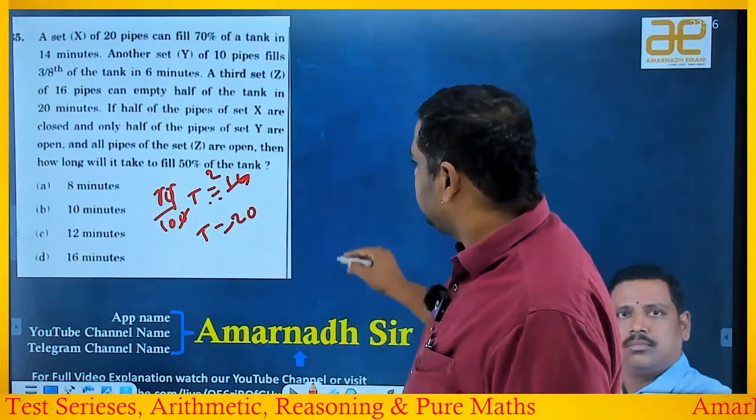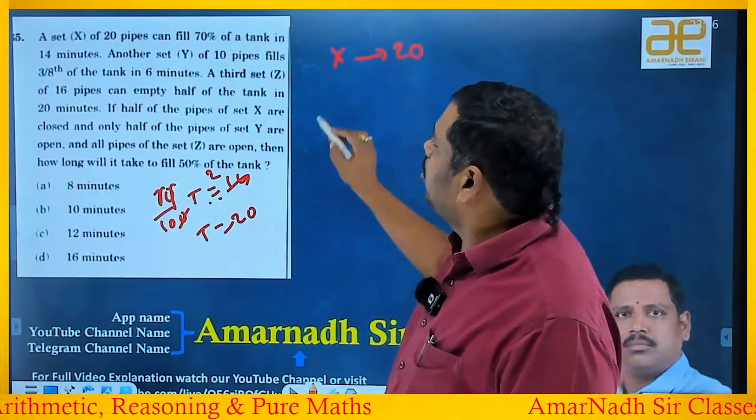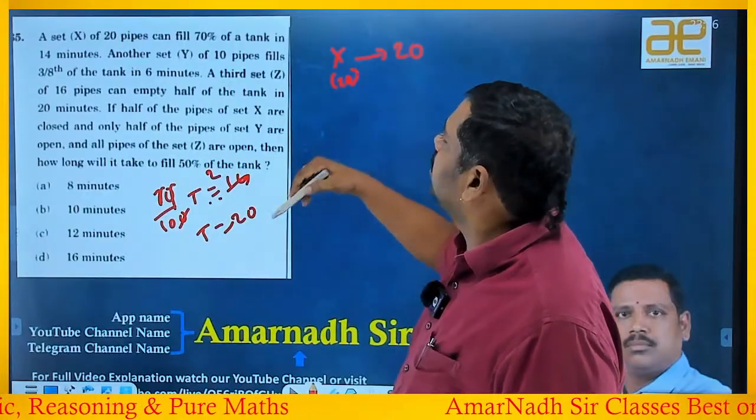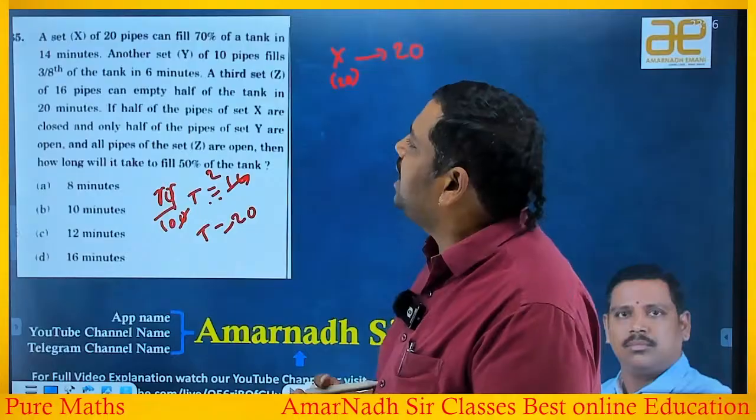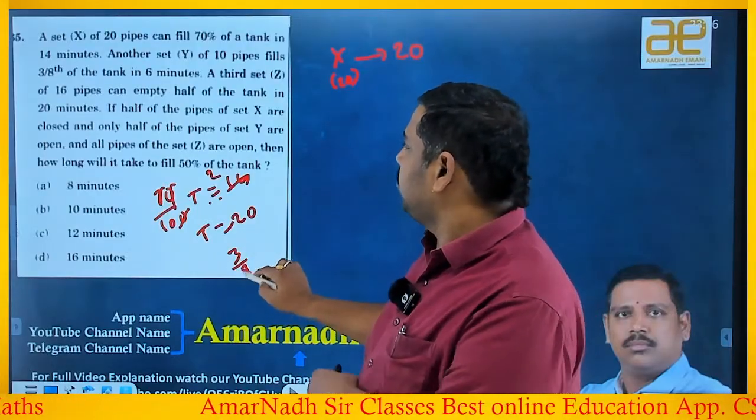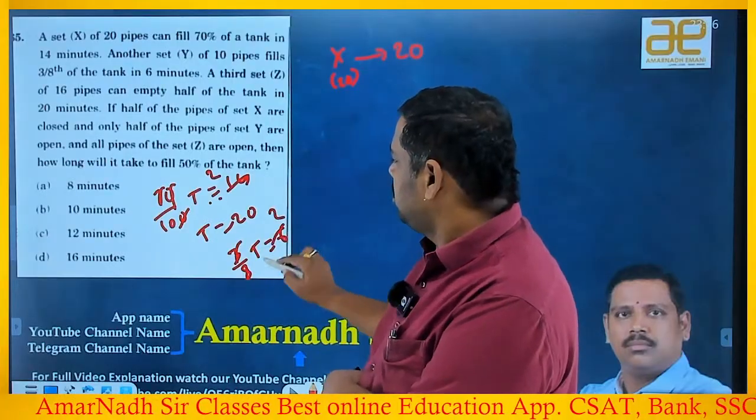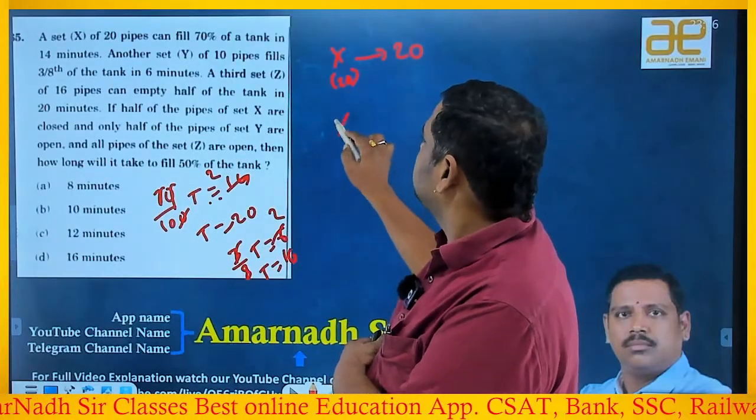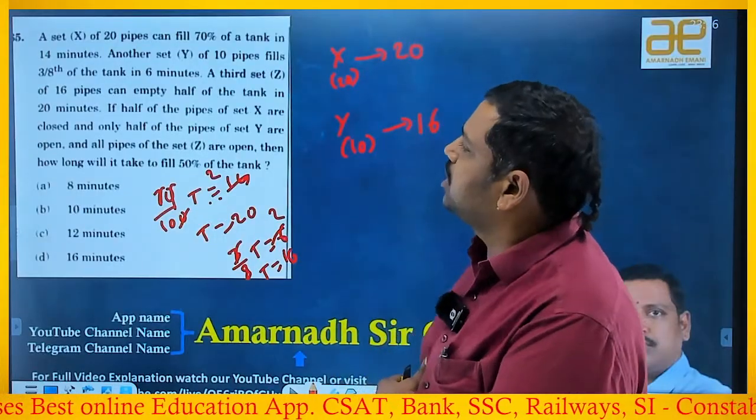Okay, first set, that is X, 20 pipes are there. Another set Y of 10 pipes fills 3 by 8 of the tank in 6 minutes. 3 ones, 3 twos, so full tank in 16 minutes. What is this Y? How many such pipes are there? 10 pipes. How much time is required? 16 minutes of time is required.